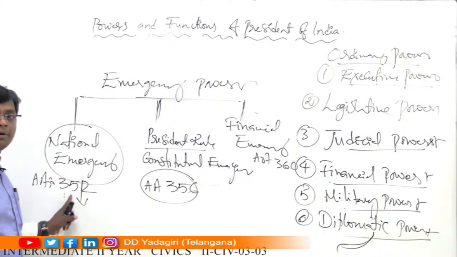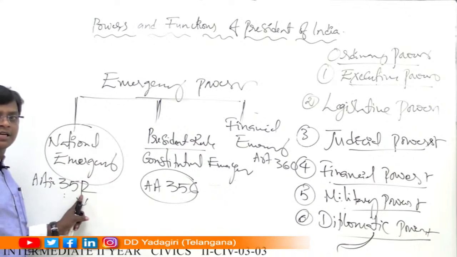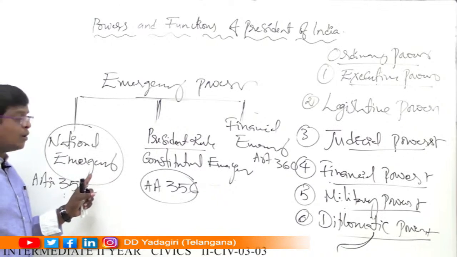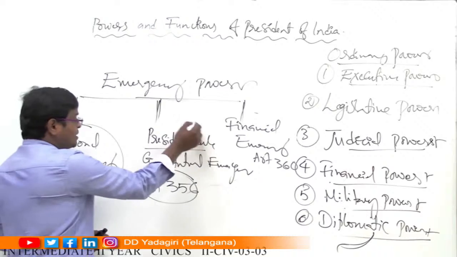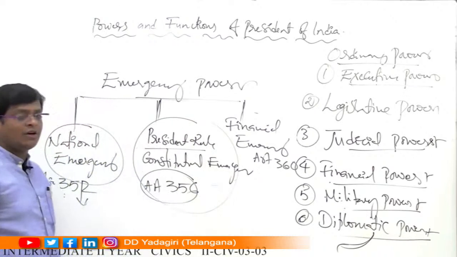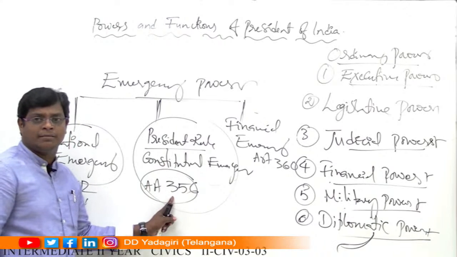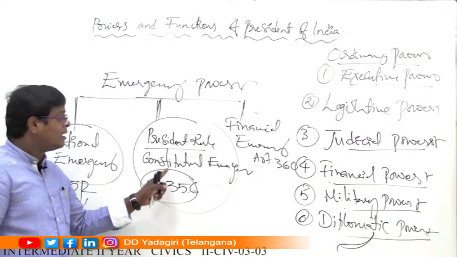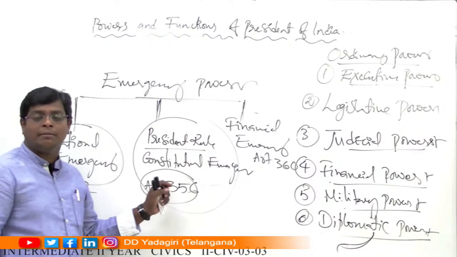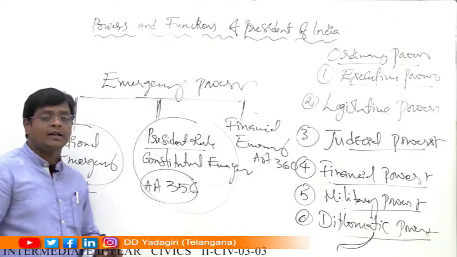At the time of war and external aggression, the President of India proclaims national emergency, throughout India or in some part of India. This emergency is classified into two types: internal emergency and external emergency. Then President's rule, or constitutional emergency or state emergency: when the constitutional mechanism fails at the state level, the President of India has the power to proclaim state emergency or President's rule under Article 356.